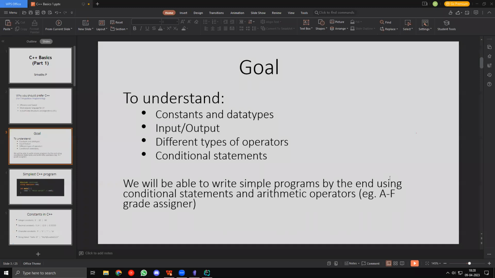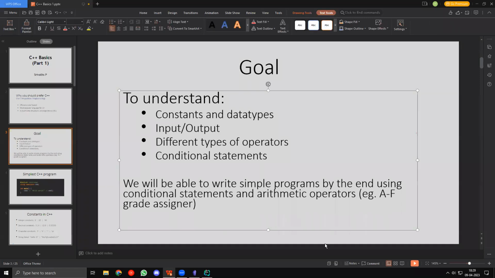Sir, if doubts are outside the topics, will it be resolved too? So, Mr. AK, you can ask the doubts later. Actually, you can ask it in the server. But I won't be resolving any off-topic doubts unless at the very end or at the very beginning. If you ask some general doubts, I might resolve it. But if you ask any off-topic doubts during the class, I won't be covering them now. You can ask me on Discord later. Okay, fine. We'll go now.